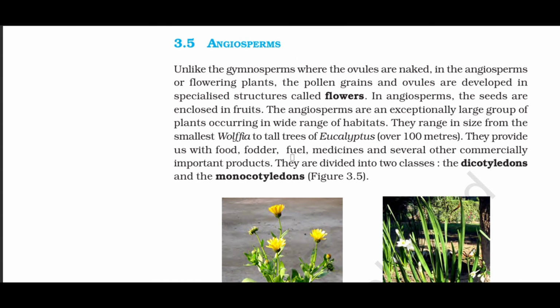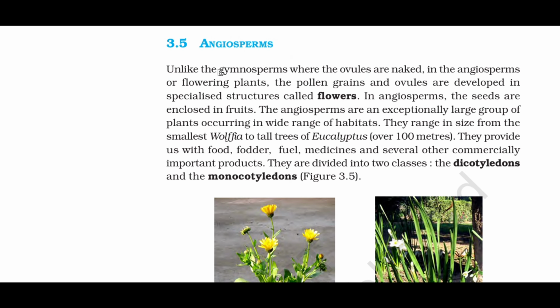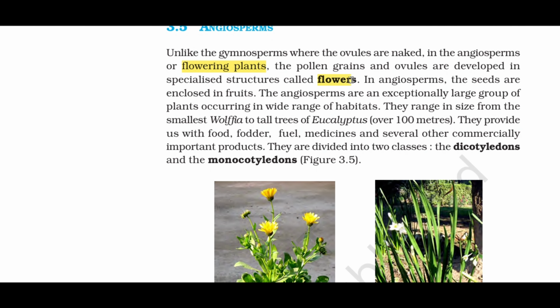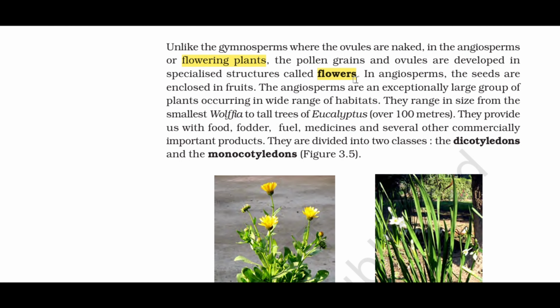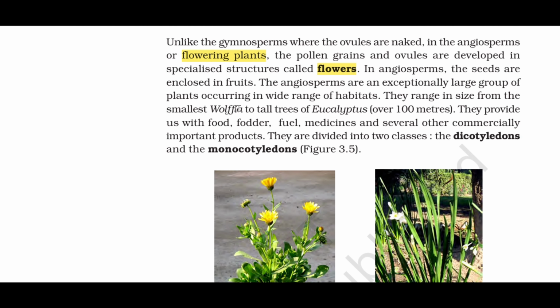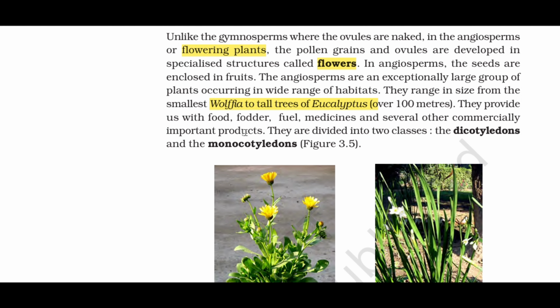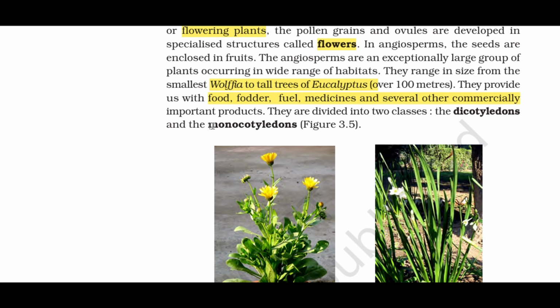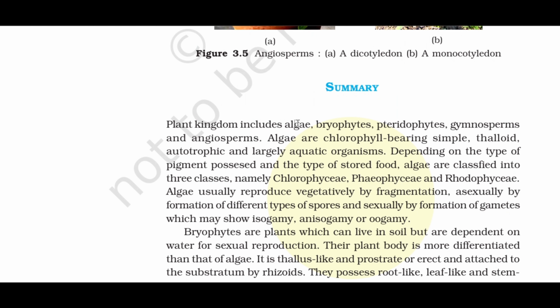3.5 Angiosperms. Unlike the gymnosperms where the ovules are naked, in the angiosperms or flowering plants, the pollen grains and ovules are developed in specialized structures called flowers. In angiosperms, the seeds are enclosed in fruits. The angiosperms are an exceptionally large group of plants occurring in a wide range of habitats. They range in size from the smallest Wolffia to tall trees of Eucalyptus, over 100 meters. They provide us with food, fodder, fuel, medicines and several other commercially important products. They are divided into two classes, the dicotyledons and the monocotyledons, Figure 3.5.